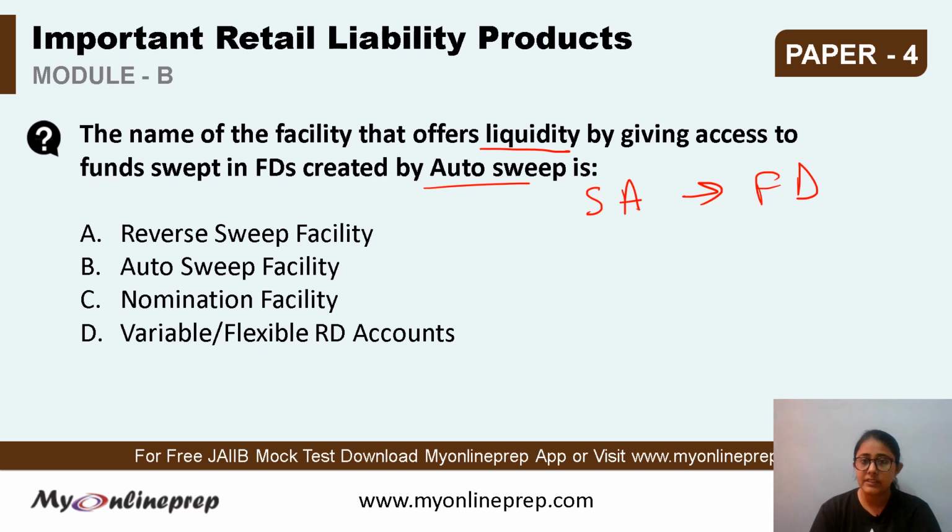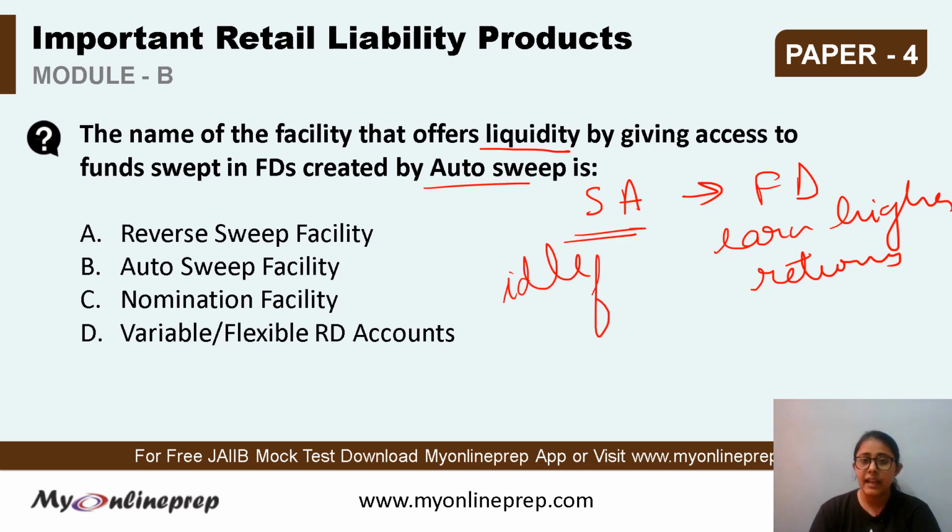Connection between the savings account and the fixed deposit, wherein we can get higher returns on the idle funds or the idle amount that is in our savings account. So the idle funds lying in our savings account are transferred, connected to the fixed deposit wherein we can get the higher return. So this is the auto sweep.